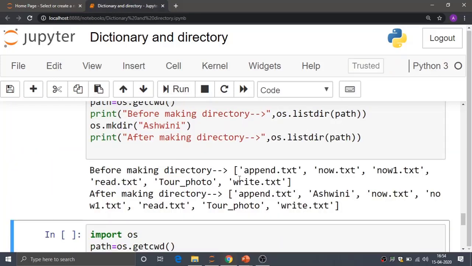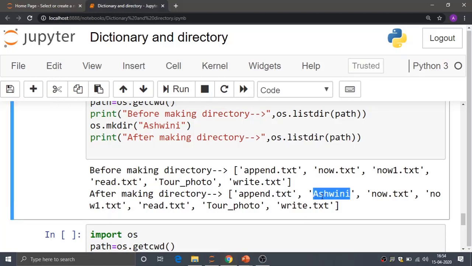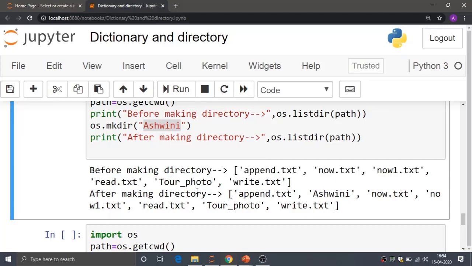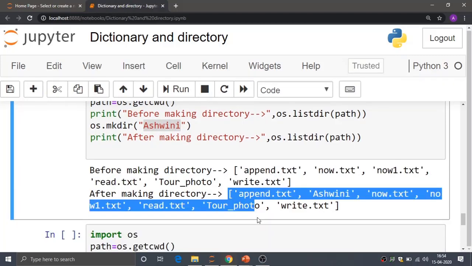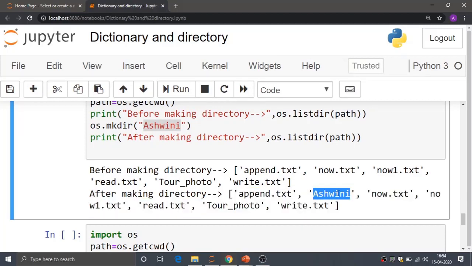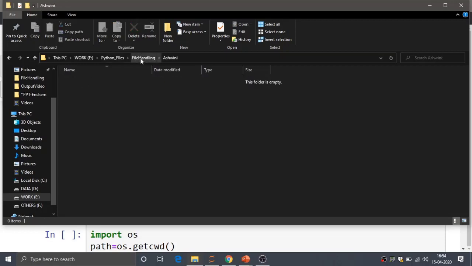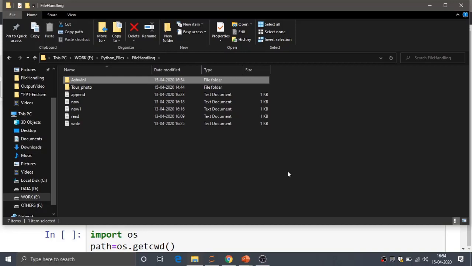So before making the directory, the append, now1, read, tour photo, and write.txt entries are there, and after making the directory, the Ashwini folder, or Ashwini directory, is present over there. Before making it, there was no name called Ashwini. After making the directory, Ashwini is present. So we will physically check whether it is created or not. If you see here, previously there were tour photo, append, now1, read and write. Now the Ashwini folder got created over here. So it is working correctly.